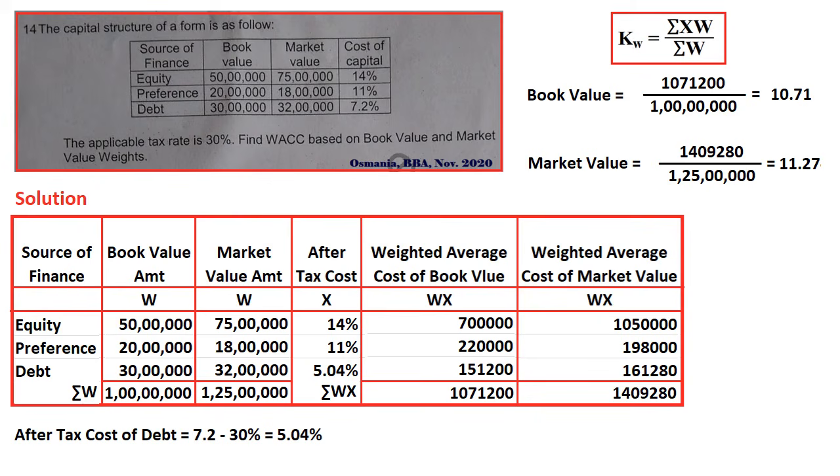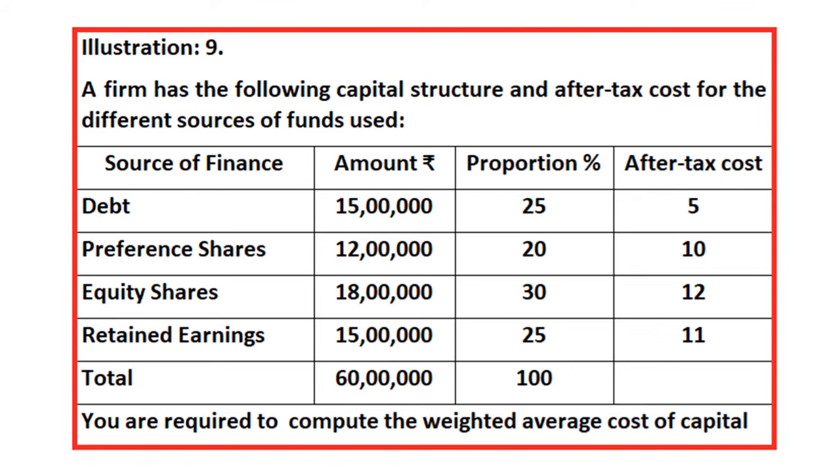So we'll take one more question, one another way of doing that I will explain. So if you see this question, this is the same question, but one new thing is added, that is proportion, right? So a firm has the following capital structure: after tax cost is given, source debt, preference, equity, retained. So 15 lakhs, 12, 18, 15, so on, 60 lakhs. Then we have given proportion. How did we calculate this proportion? It is directly given in the question. If it is not given in the question, then also you can easily calculate.